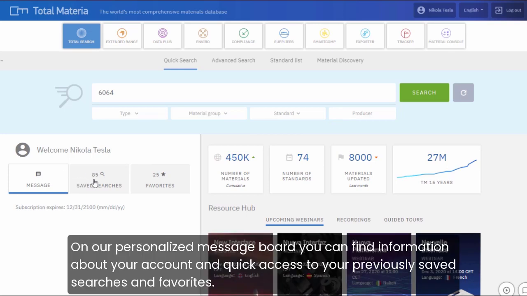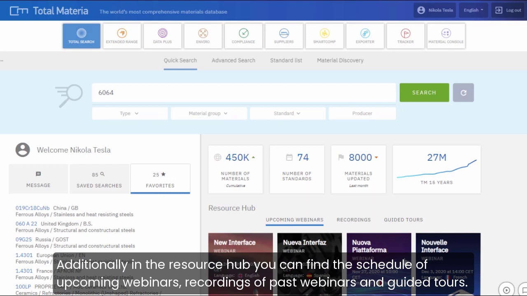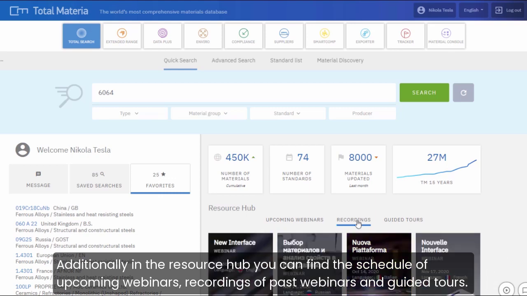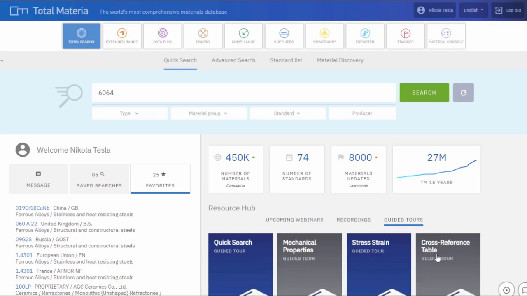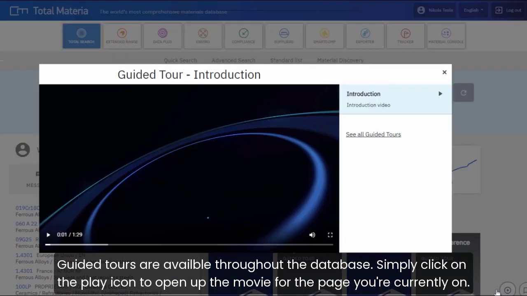On our personalized message board, you can find information about your account and quickly access your previously saved searches and favorites. Additionally, in the Research Hub, you can find the schedule of upcoming webinars, recordings of past webinars, and guided tours. Guided tours are available throughout the database. Simply click on the icon to open up the movie for the page you're currently working on.